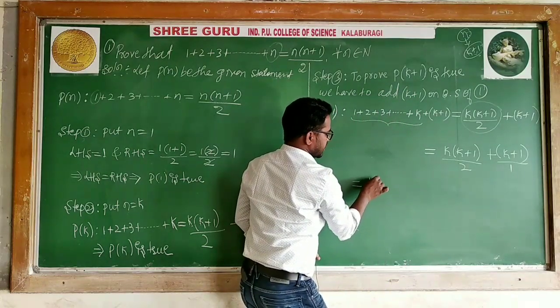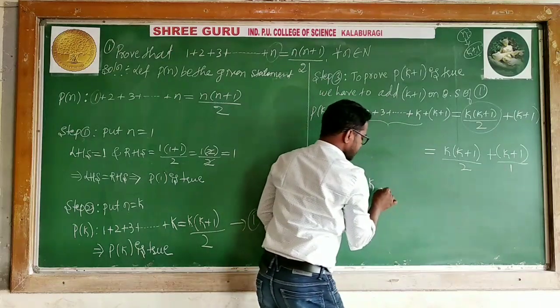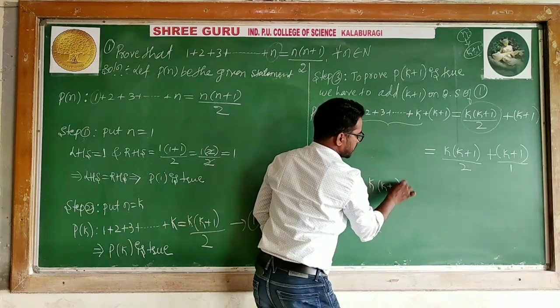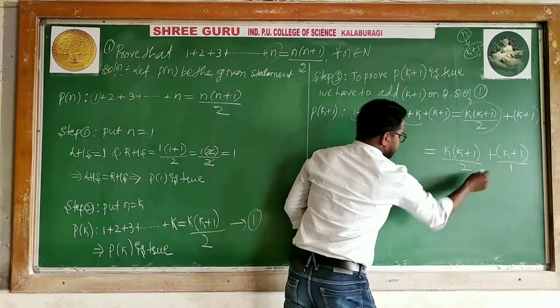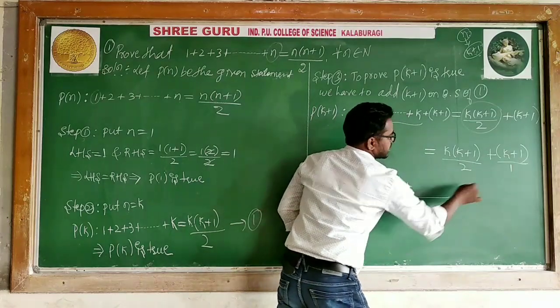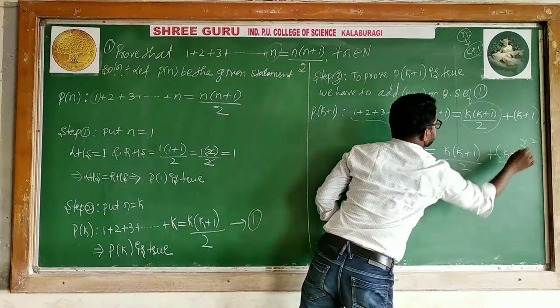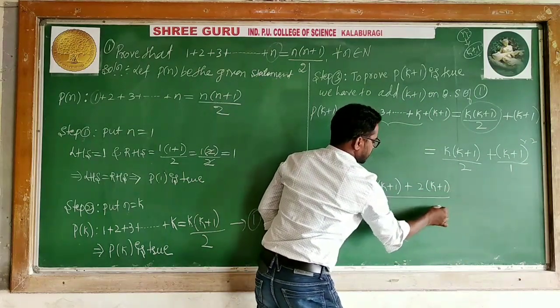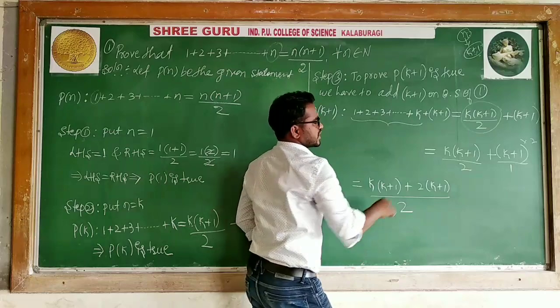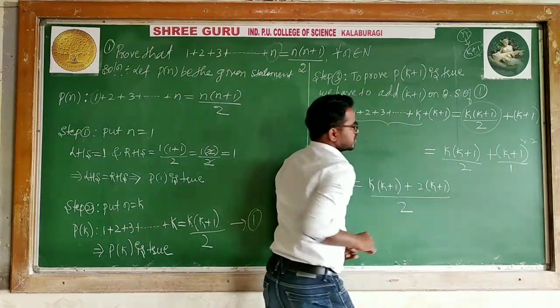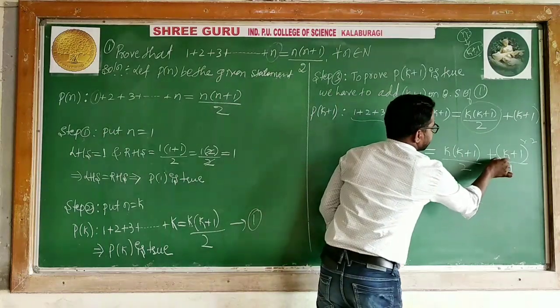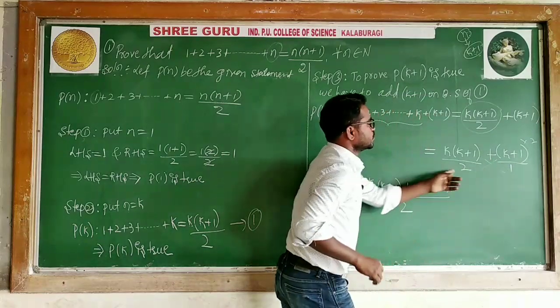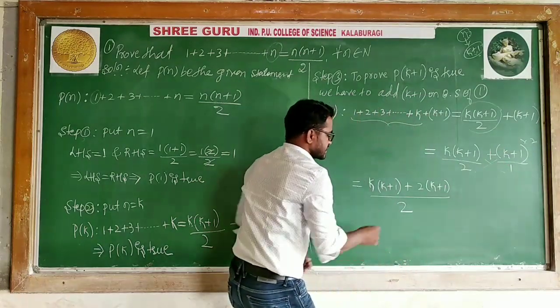What we have is k into k plus 1 plus, LCM is 2, so I multiply 2 into k plus 1, divided by 2. Or you can say cross multiply: 2 into k plus 1, or take the LCM as 2.